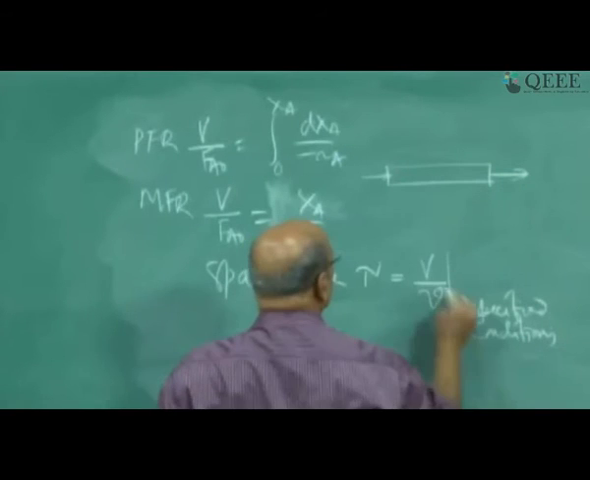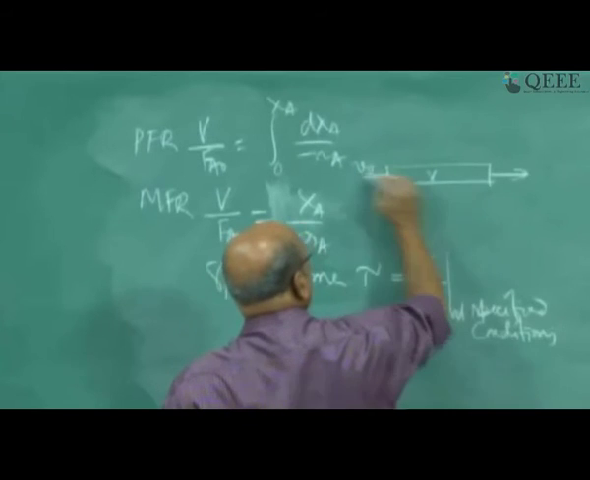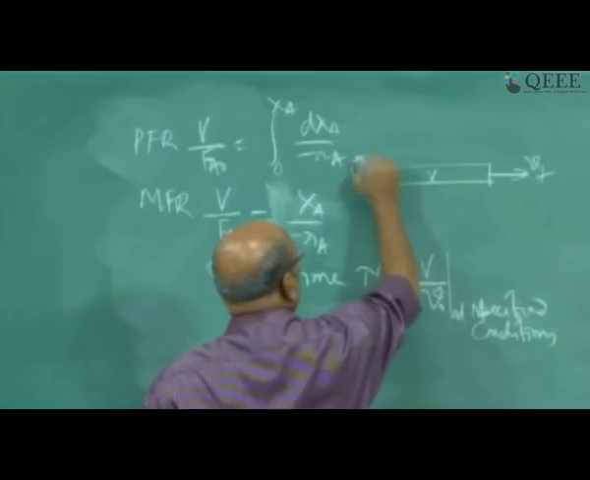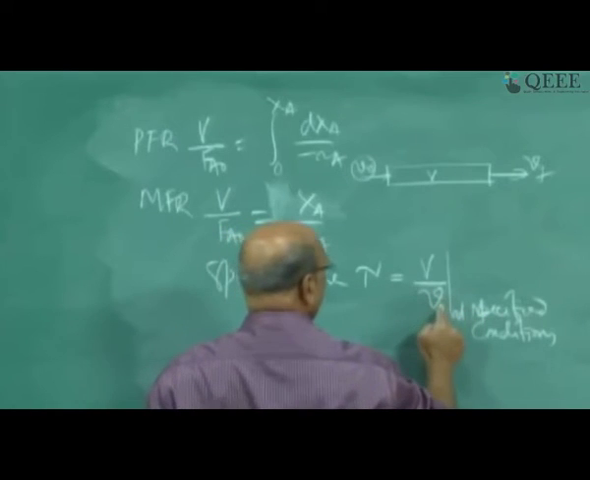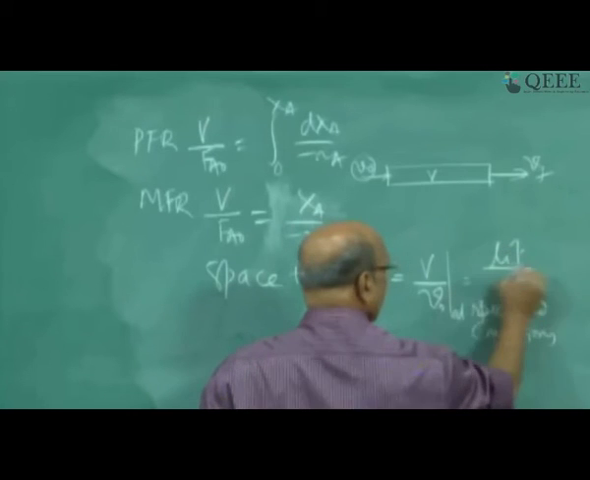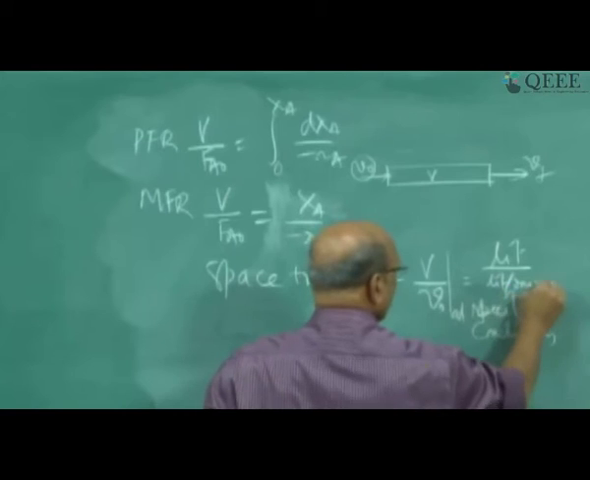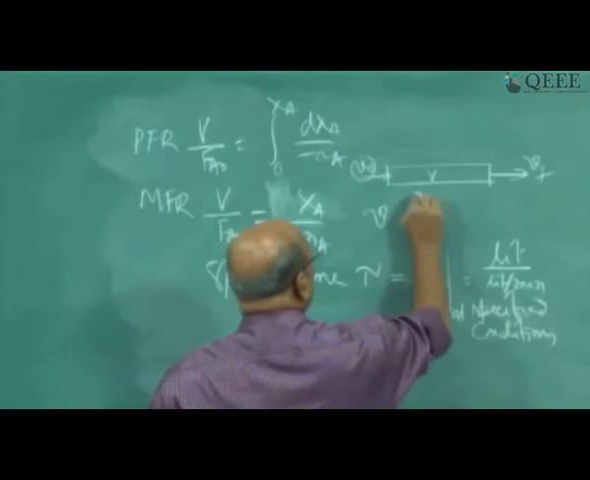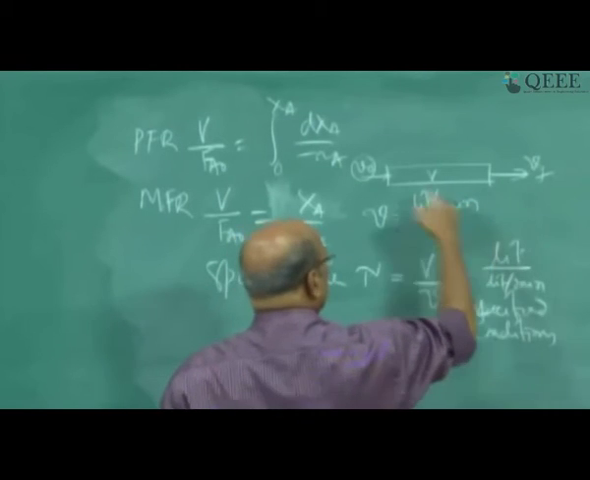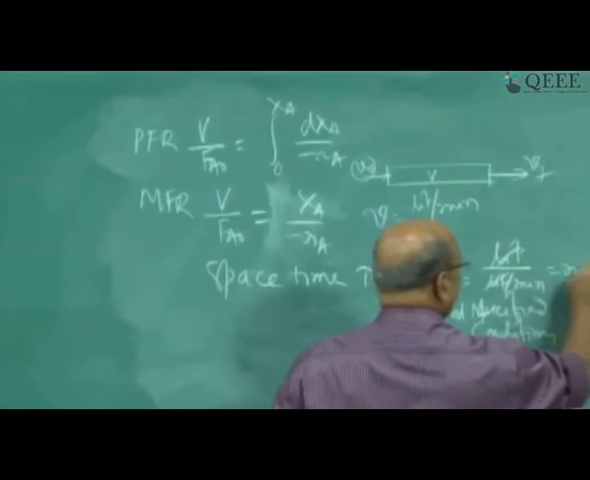So this may be V0. This is the volume of the reactor, this is V0, here it may be different. V0 is the volumetric flow rate. The units of this will be liters for volume and liter per minute for volumetric flow rate, or meter cubed per minute or meter cubed per hour, whatever. Later they will cancel and you get the minute.